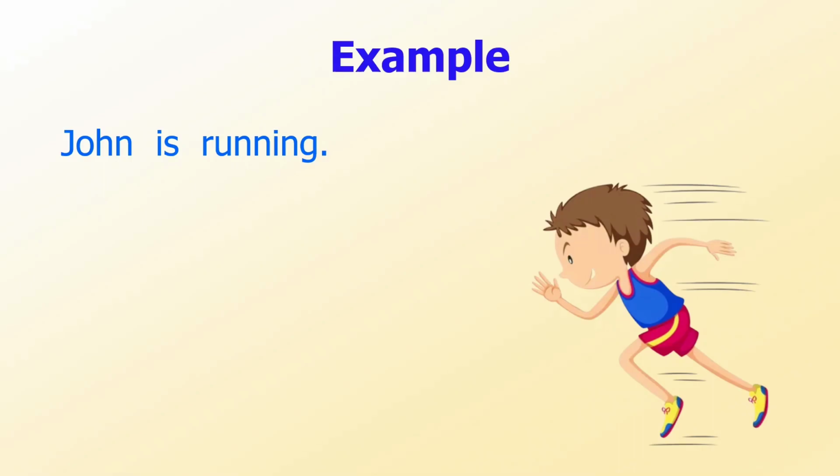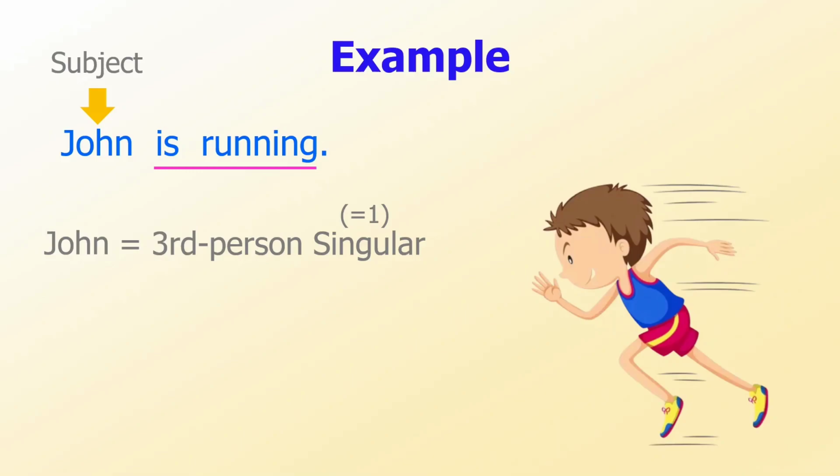The action is happening at the moment of speaking, and it is still ongoing. So, it is in the present continuous tense. And we use verb to be, followed by verb ing. John is the subject of the sentence. It is third person singular. So, we use the verb to be, is. For the word running, we double the last letter, n, before adding ing.